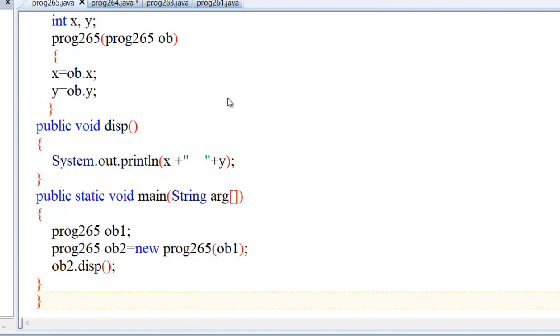Let us check what happens. Variable ob1 might not be initialized. Means we have not initialized this object. So we must initialize it here.